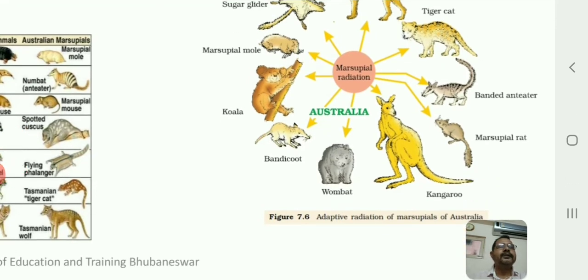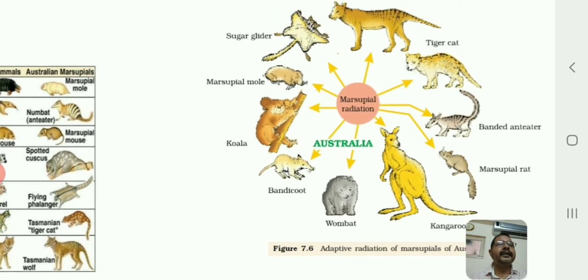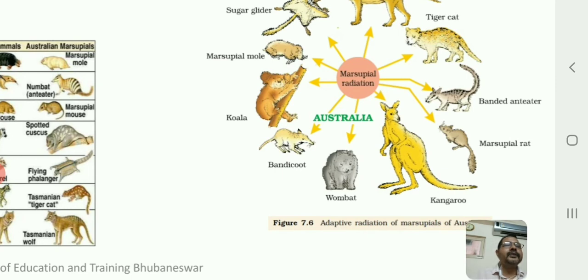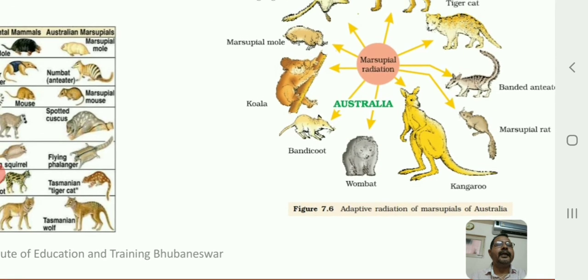Now, scientists and evolutionary biologists believe that they have all come from a common ancestor. Because of getting radiated to new areas, they have been confined to those areas, but their ancestor is only one. So all have come from a common ancestor, and because of that we say this is also an example of adaptive radiation.